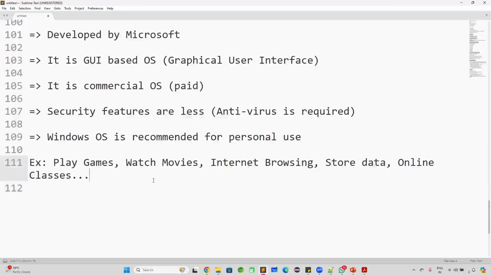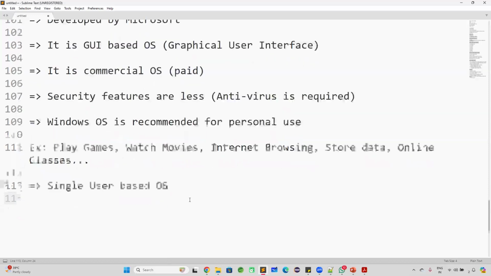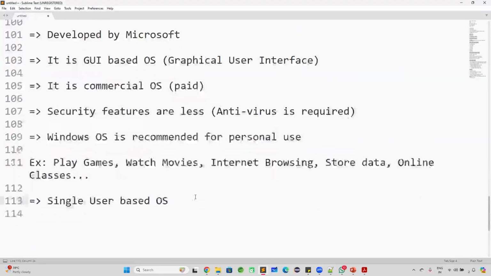And one more thing is Windows operating system is a single user based operating system. That means at a time, only one person can use a Windows machine. So my computer is there. In my computer, I have installed Windows OS. Then only one person can access this machine. This Windows operating system is called a single user based operating system. Only one person can access a Windows machine at a time.